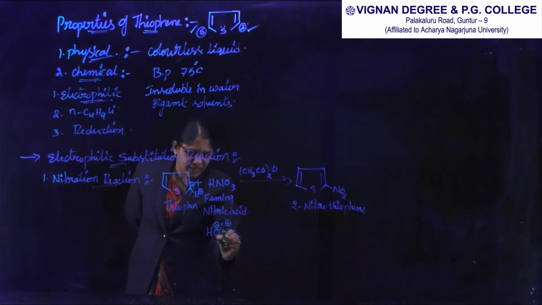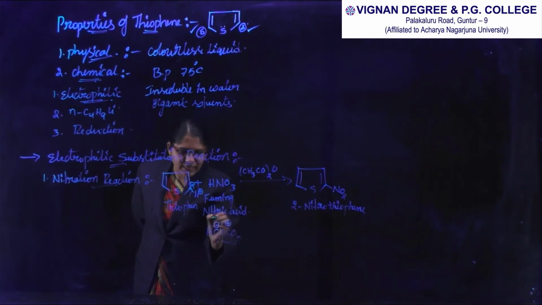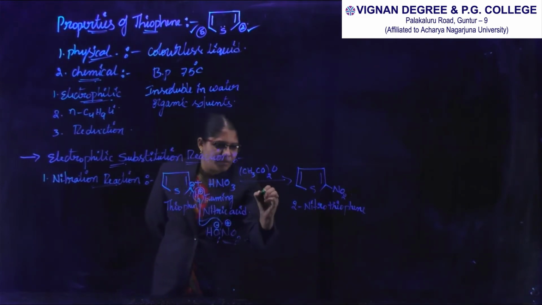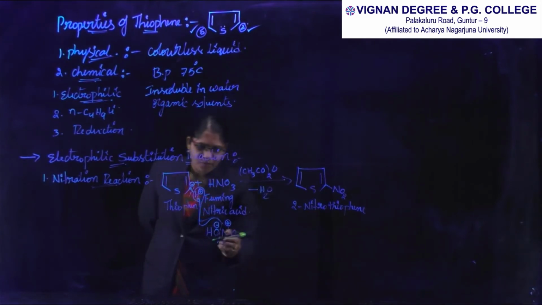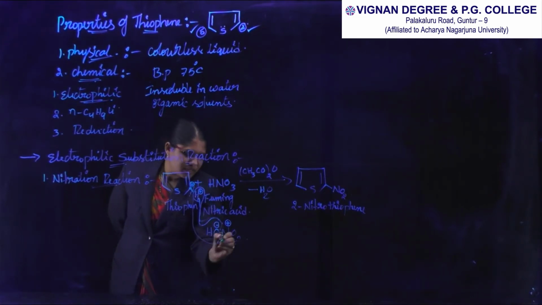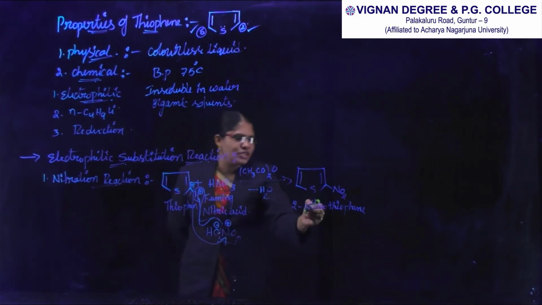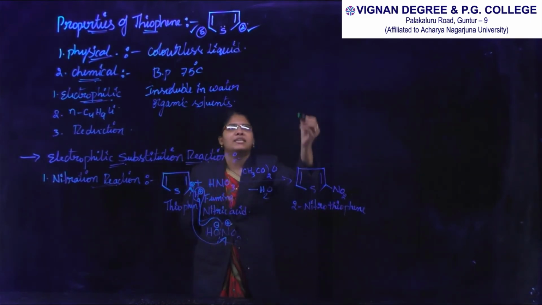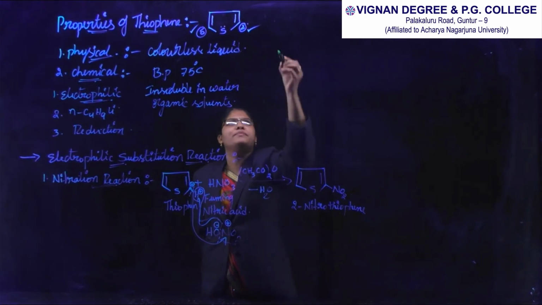This is an electrophile. The OH minus abstracts this proton and is eliminated as a water molecule, minus H2O, and the negative charge on the carbon atom abstracts the electrophile and it is converted into 2-nitrothiophene.